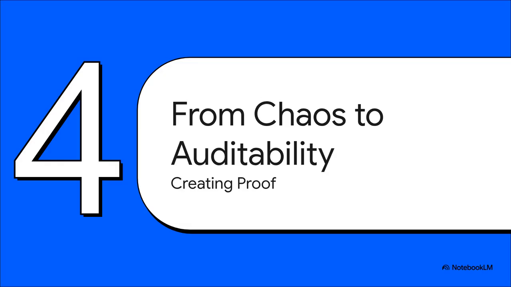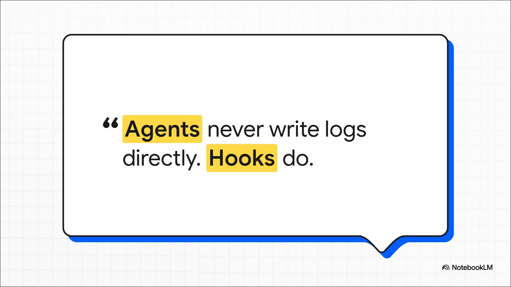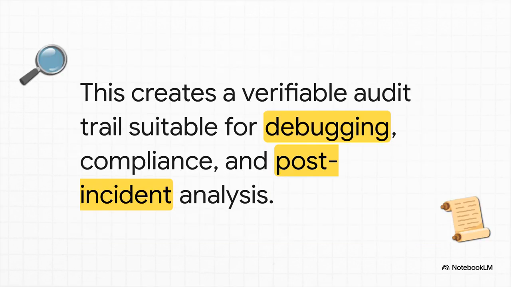And with all that strict automated enforcement locked in, we can finally get to something that's been like the holy grail for so many AI systems, a real, trustworthy audit trail. And here it is, this is the secret sauce. The AI agents themselves, the parts that could be unpredictable, they never, ever write the logs. That job belongs only to those automated, incorruptible hooks. And just because of that one simple, brilliant rule, the logs you get are an unbreakable chain of evidence. You have a completely trustworthy record of every single thing the system saw, decided, and did.